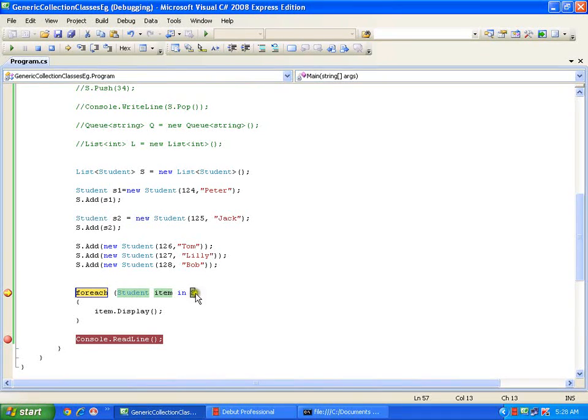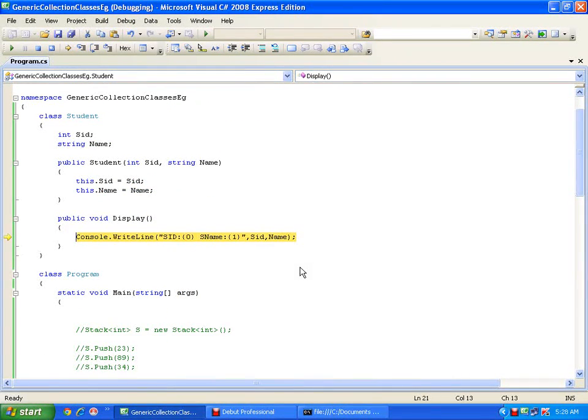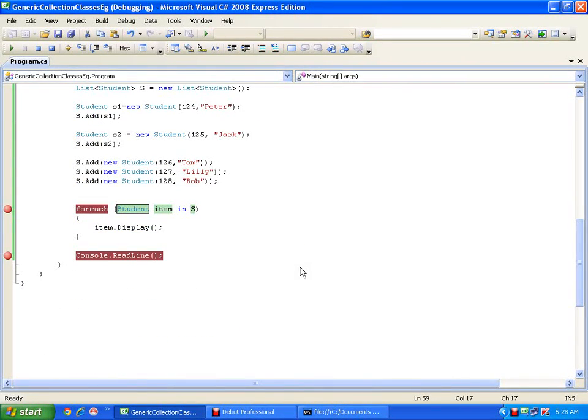If I take my mouse pointer, Peter and 124, it should take Peter and 124 in item. F11. In item I should have Peter and 124. So it will display that. It is going to display Peter and 124.